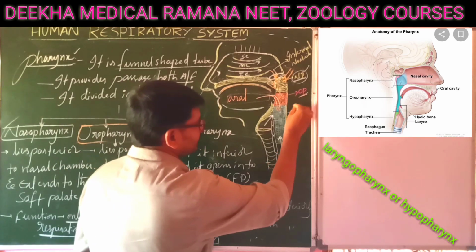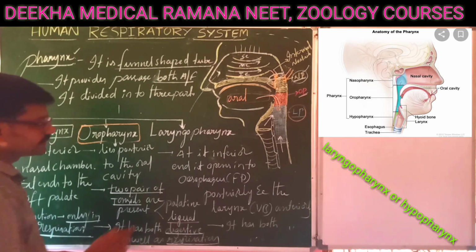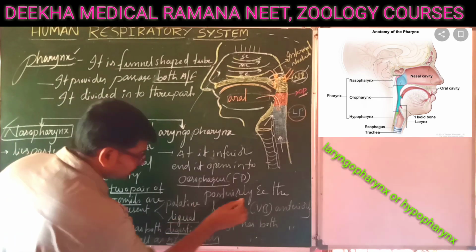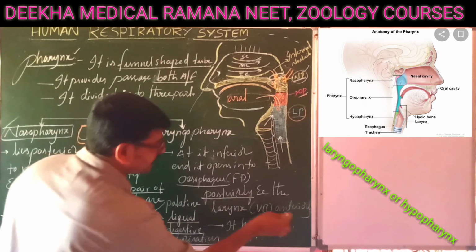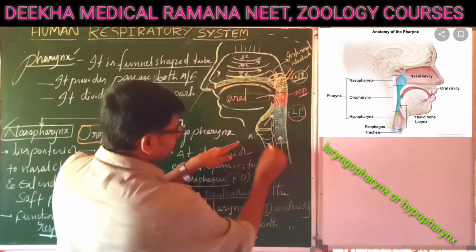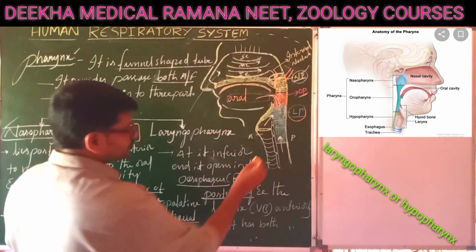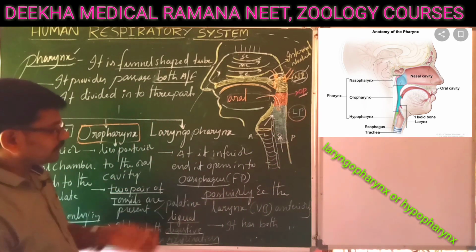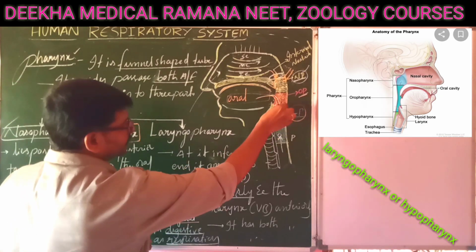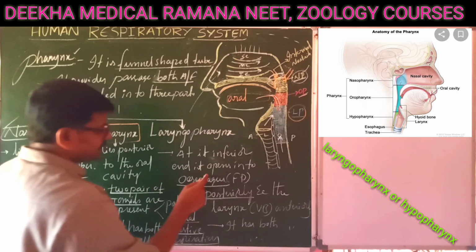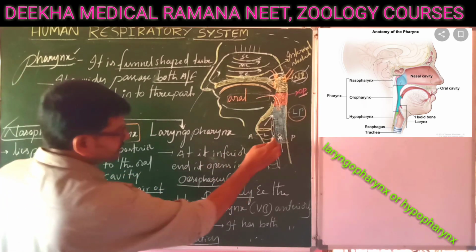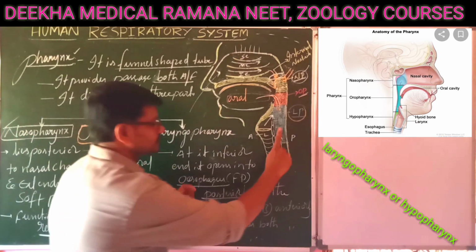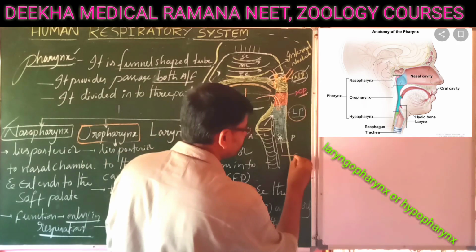And coming to the last part, the laryngopharynx. The laryngopharynx is inferior and opens into the esophagus posteriorly, and the larynx is anteriorly. So this is the anterior, this is the posterior. If you see, this is the larynx, this is the esophagus. The inferior end opens into the esophagus posteriorly. That means this is the anterior portion, and behind that the posterior part is called the esophagus or food pipe.